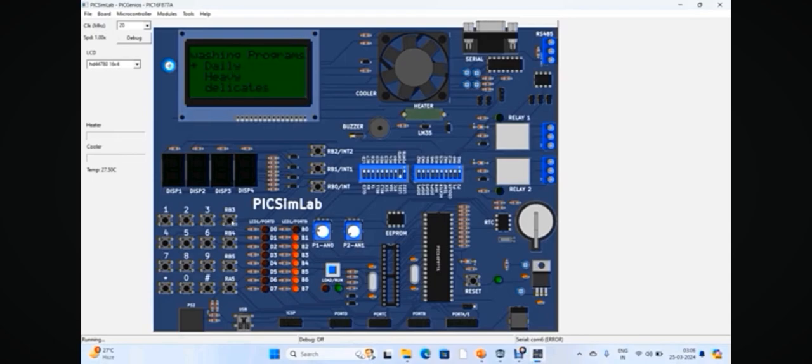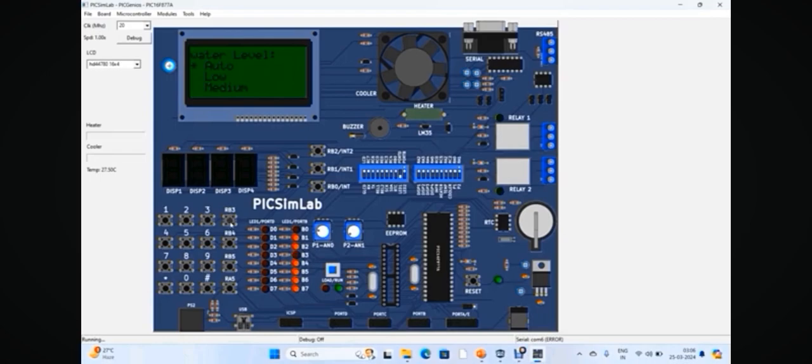Okay, so now I want to set daily mode. So again I am long pressing switch 4, and then next we have to select the water level. I am going to select auto level. So again I am pressing switch 4, and if we want to navigate to other things, we have to long press switch 4.